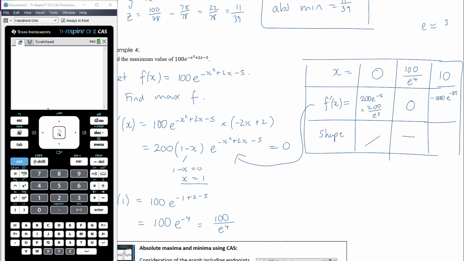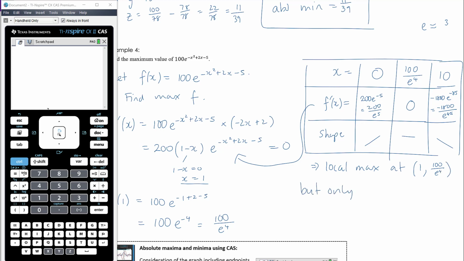You don't have to pick 10, you can pick another number. You just want a number that is bigger than 100 on e to the 4. So I picked 10 to make sure it's bigger. So this is negative 1800 on e to the 85. The negative at the front means it's negative, and so we've got downward slope. So therefore this tells us that we have a local max at the point, what were the coordinates again? 100 on e to the 4.